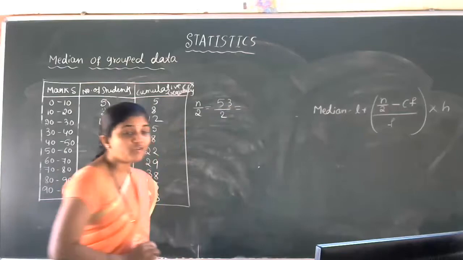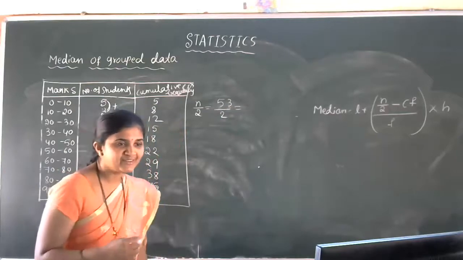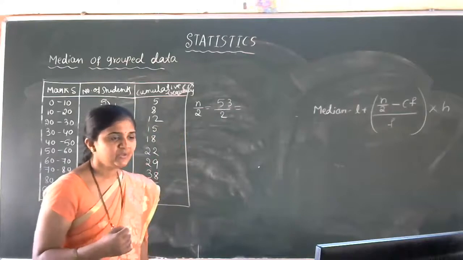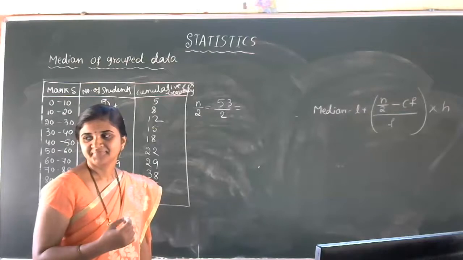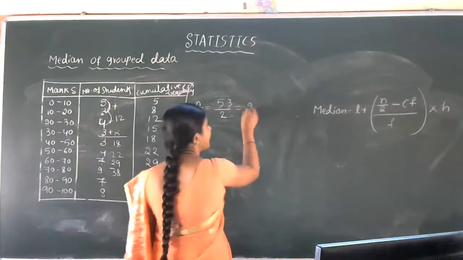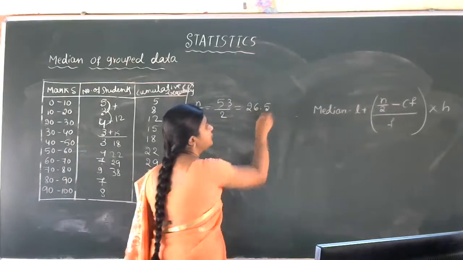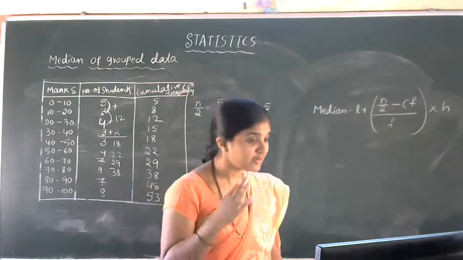What is the value of 53 by 2? Yes, 26.5. N by 2 we got 26.5.